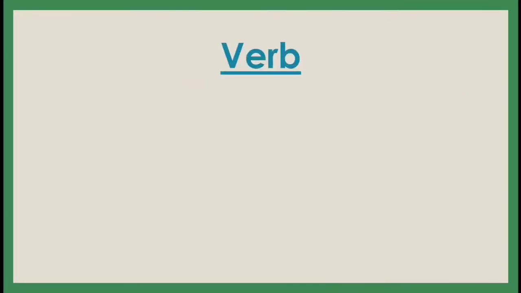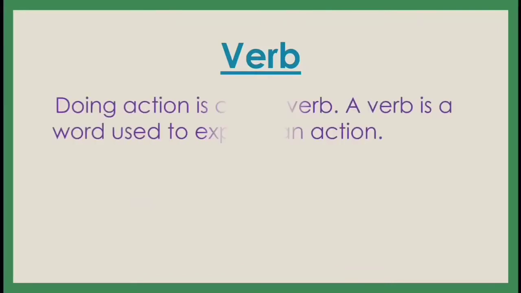Let's see the next one, and that is the verb. What is a verb? Simple. Doing an action is called a verb. A verb is a word used to express an action. See, in 24 hours, whatever we do is called a verb. We laugh, we eat, we drink, we sleep, we jump, we run, we walk, we smile.